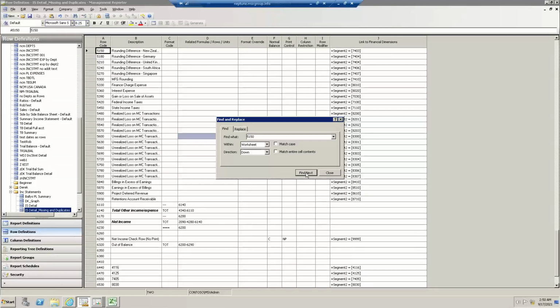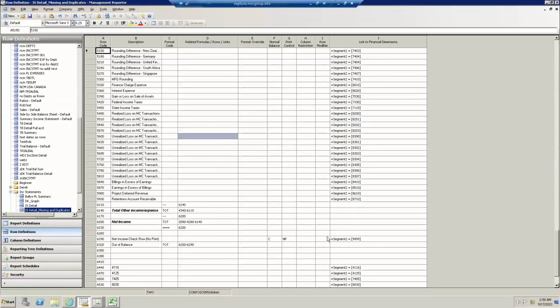Okay. All right. So thank you for letting me share that old tips and tricks of checking rows in our report, missing and duplicate accounts.